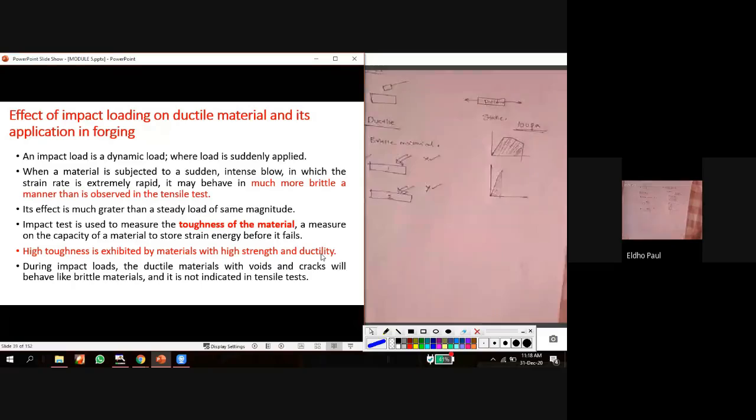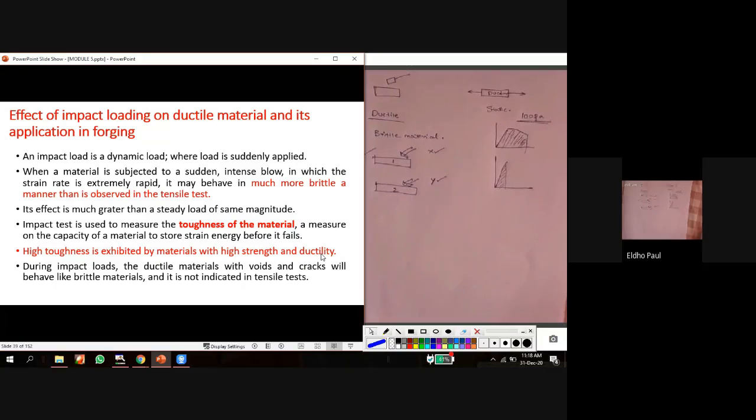It will not fracture because it has a capacity to absorb energy, or it is a tougher material. Okay, so during impact load, a ductile material with warts and cracks will behave like a brittle material, and it is not indicated in the tensile test. So even a ductile material, during impact loading conditions, may behave like a brittle material.